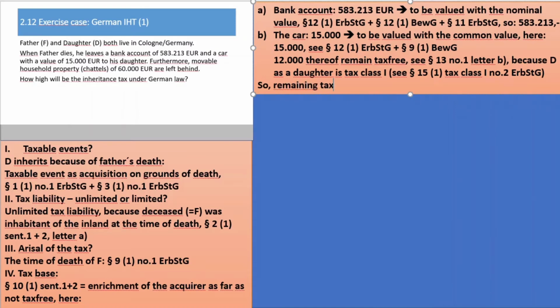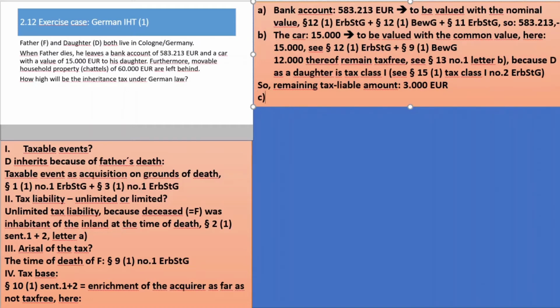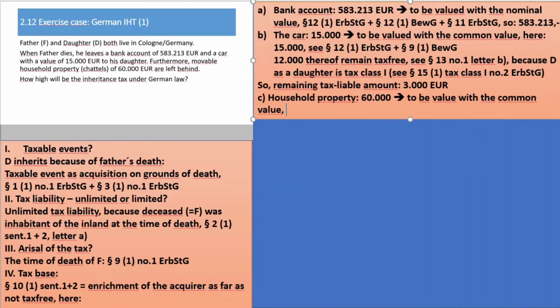So the remaining taxable amount is 3,000 euro. Okay, then let's go on to the household property. That is 60,000, and we can again speculate a bit: to be valued with the common value if nothing else is prescribed. So indeed, that seems to be the same, 60,000.